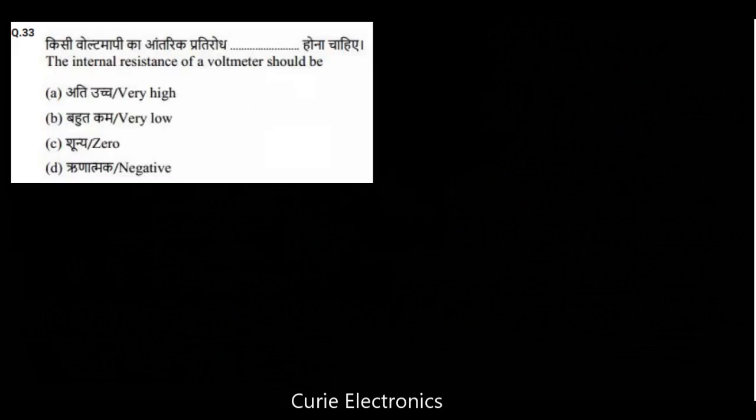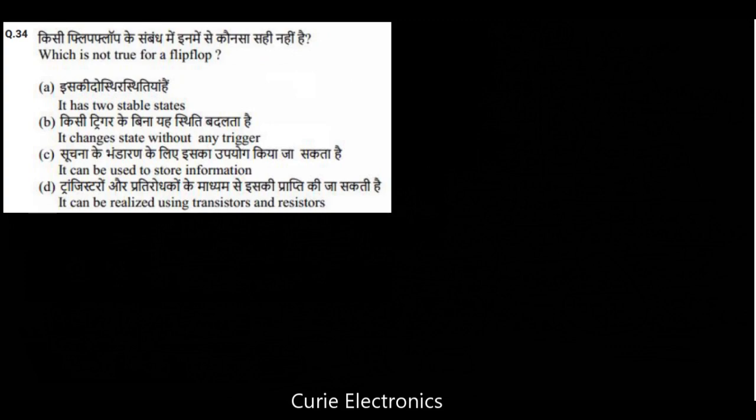Question number 33. The internal resistance of a voltmeter should be, with a voltmeter we are going to measure the voltage across sensitive points in a circuit, so it has to be very high. Option A is the right answer. Very high. And for a voltage source, the internal resistance has to be 0. We will take that in another lecture, I will try to provide that information.